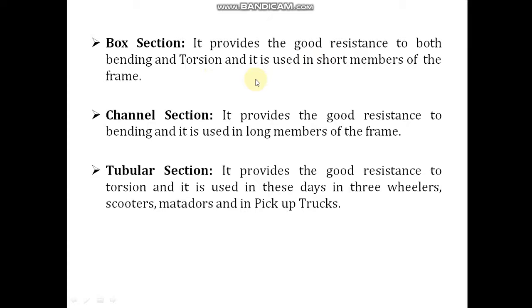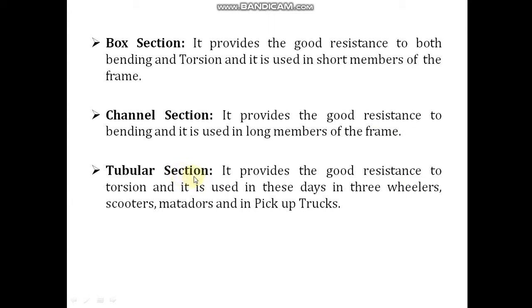Now coming to the channel section, it provides good resistance to bending, and it is used in long members of the frame.